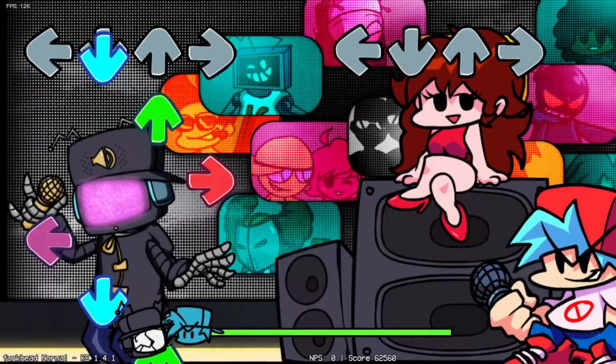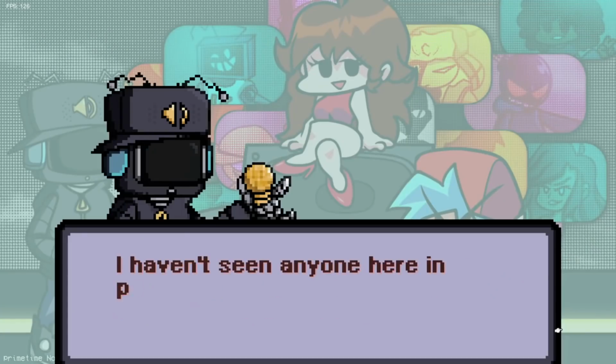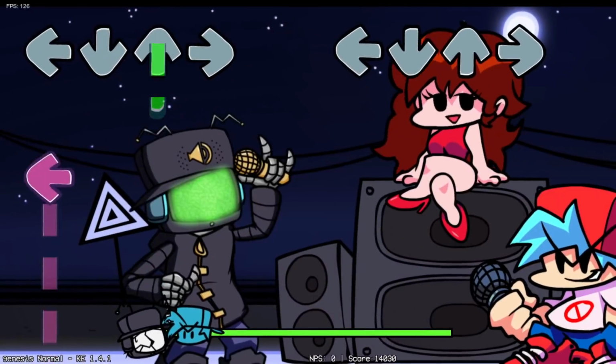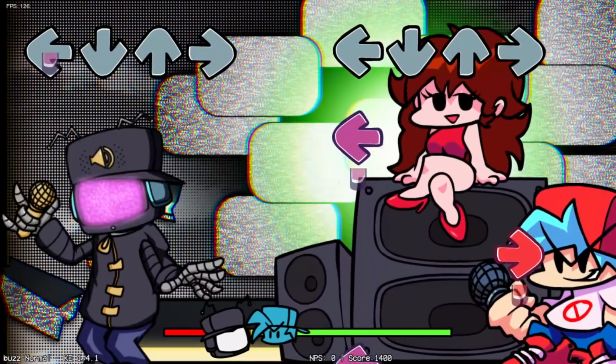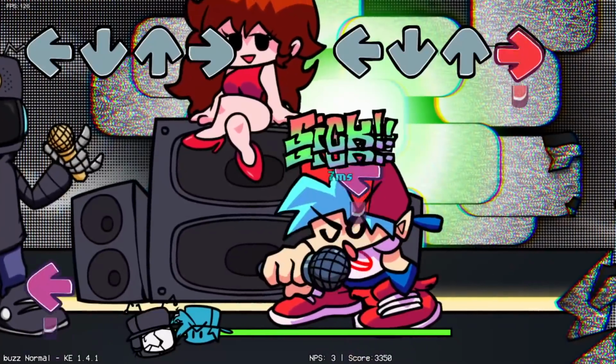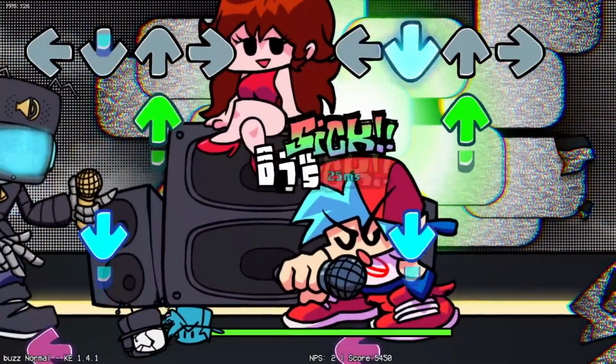Static has been confirmed to be a passionate graffiti artist, even spray painting his microphone gold because it looks cool. Also, the clouds in the TV world are simply clouds being displayed on a large screen, so when Static made his way out of the TV world, he spent his first 24 hours of freedom staring at the real clouds, as confirmed by Summus. Static's head is a CRT TV, and it can only display text and color. Since Static doesn't have a face, he talks through a wireless speaker in his hat, and according to mod developer Summus, he wouldn't be able to speak without it.